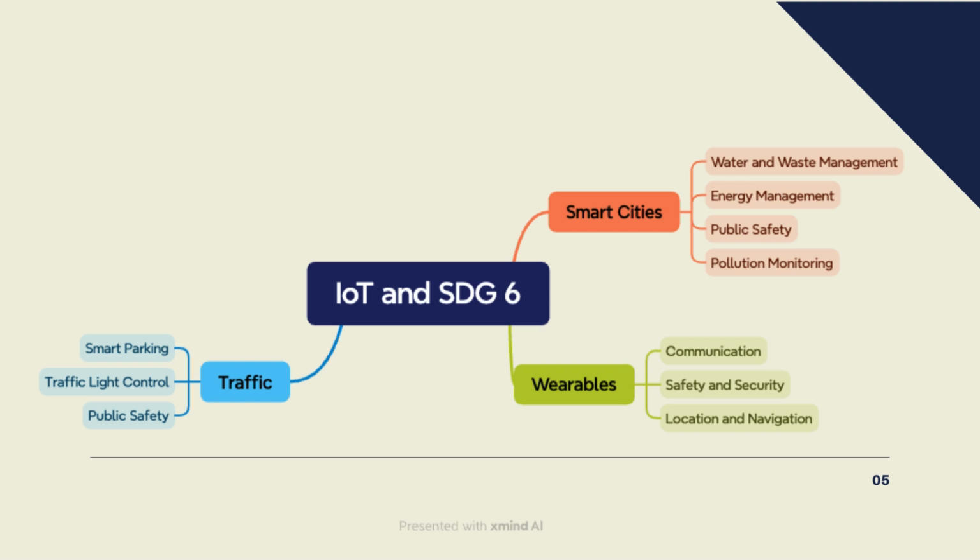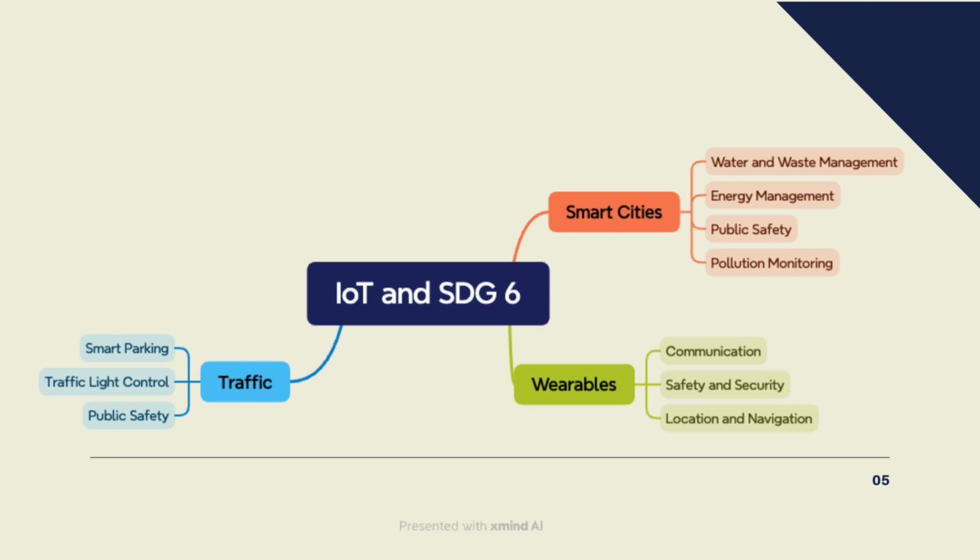And then with wearables, this can really help with the natural disaster aspect that some countries could be facing. With the communication, people are able to put out notifications of potential dangers, which is already happening with tornadoes and hurricane winds, alerting people of what could be happening in the next minutes, hours, or even days. For safety and security, again, just making sure people are safe.